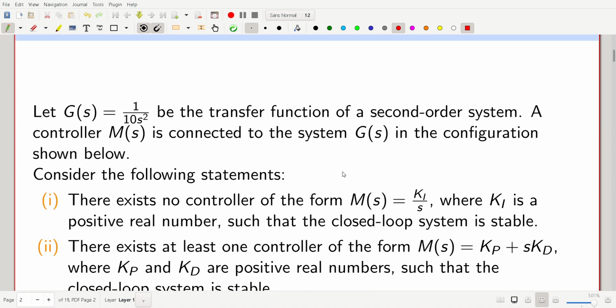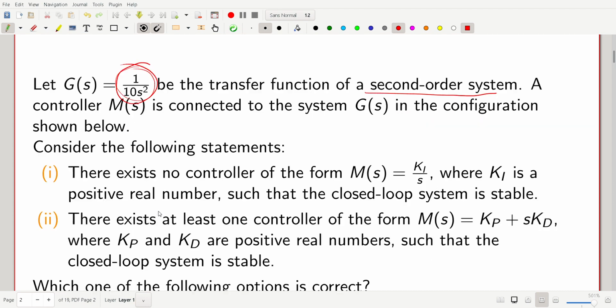They have given G(s) equal to 1 by 10 s square as the transfer function of a second order system, and the controller M(s) is connected to the system in the configuration shown below. Consider the following statement: there exists no controller of the form M(s) equal to K by s.